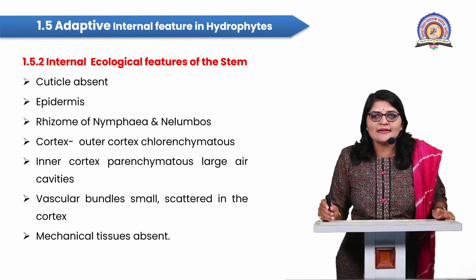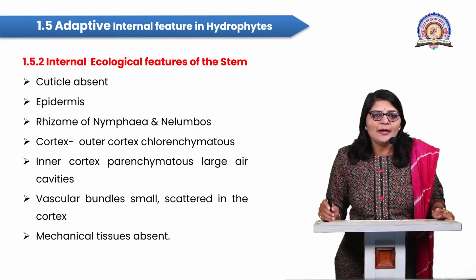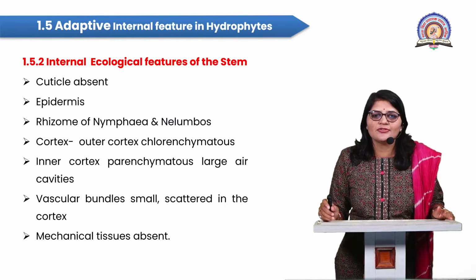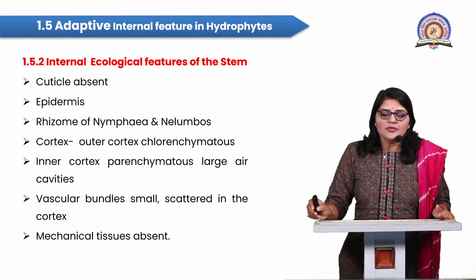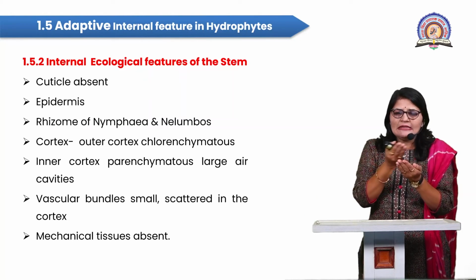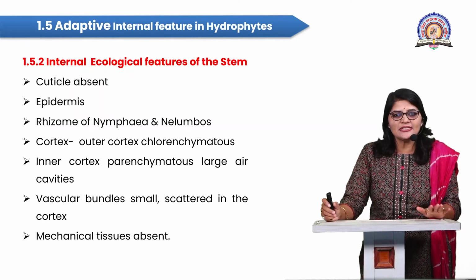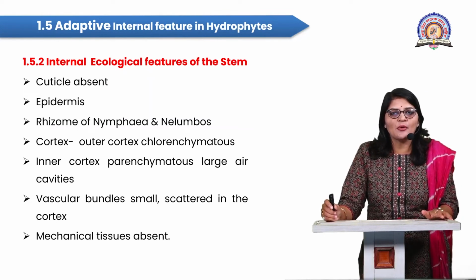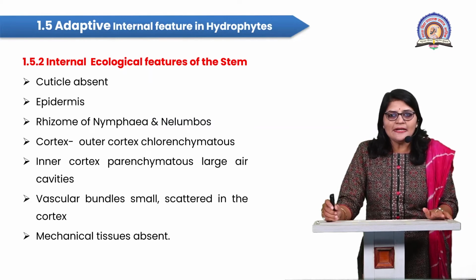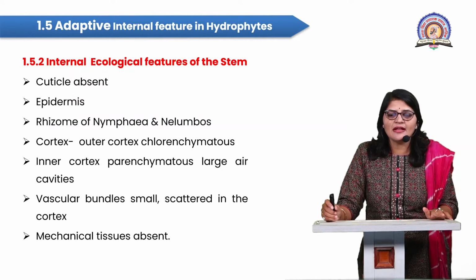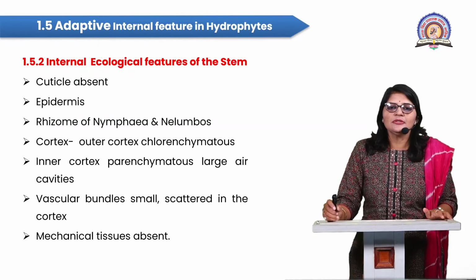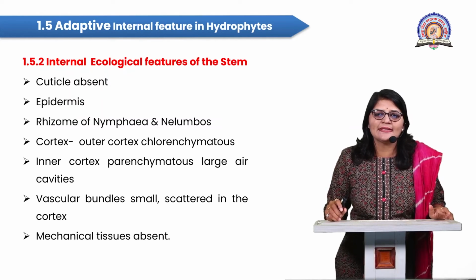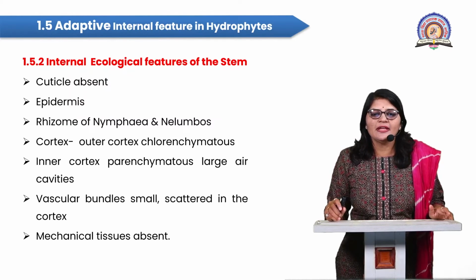So students, next I am focusing here on the adaptive internal feature in hydrophytes, the internal ecological feature of the stem. When we take a very thin section of the stem, the cuticle is absent. Epidermis is there, the outermost protective layer, made up of a single layer and parenchymatous. The stem is modified into a rhizome, examples of the plant being Nymphaea and Nelumbo.